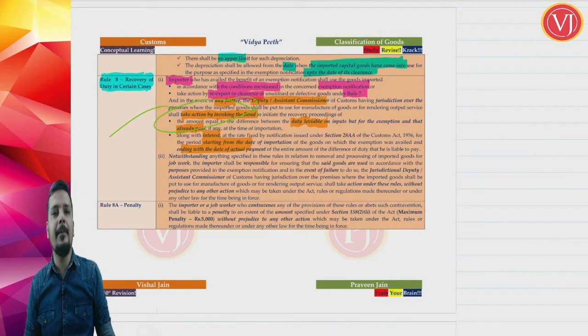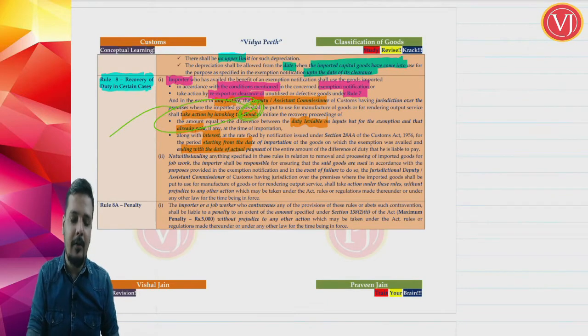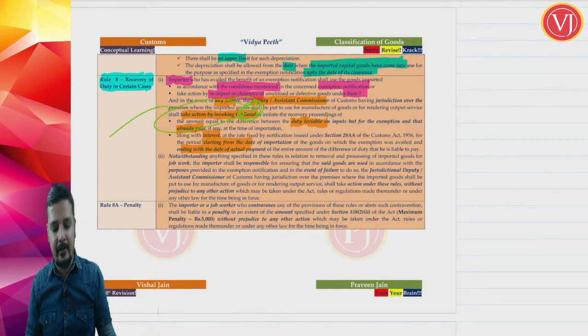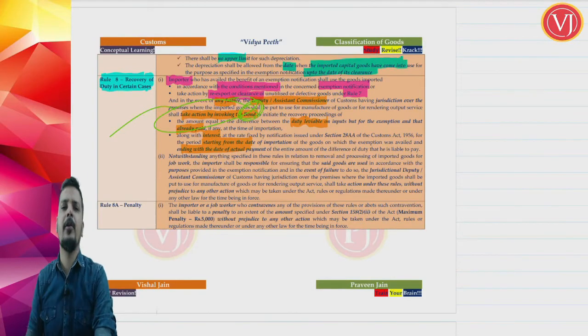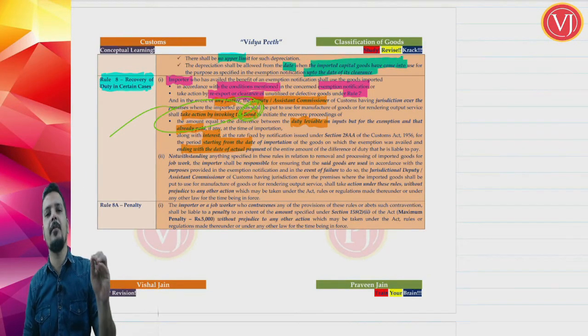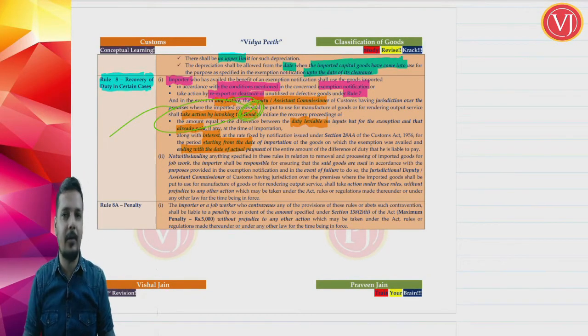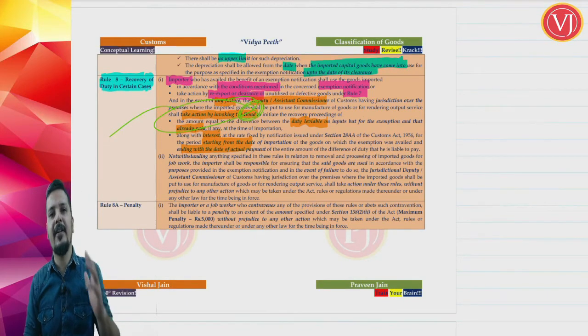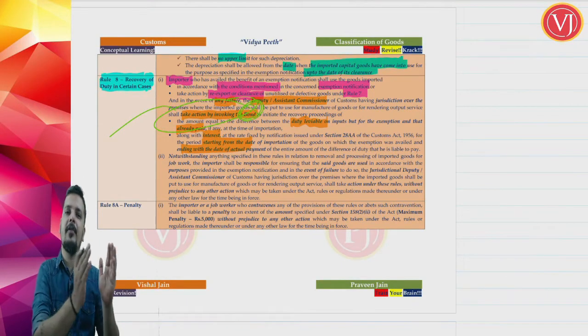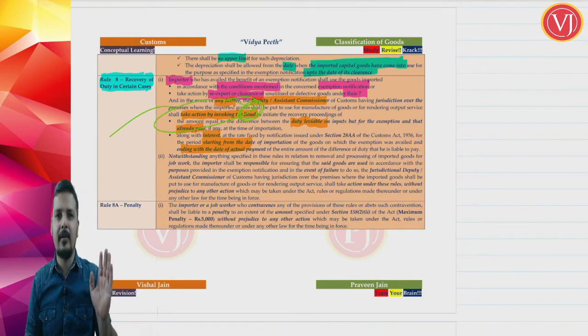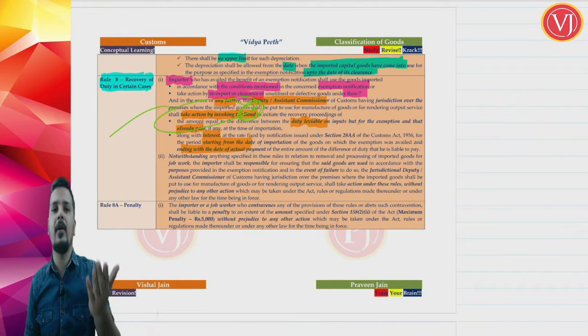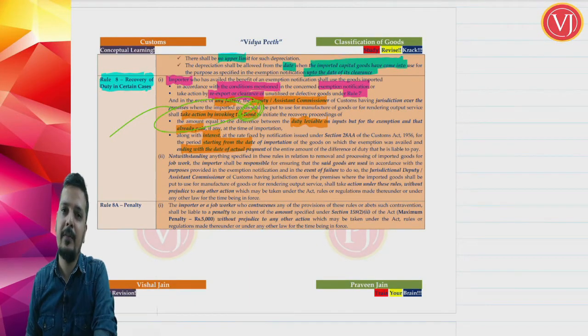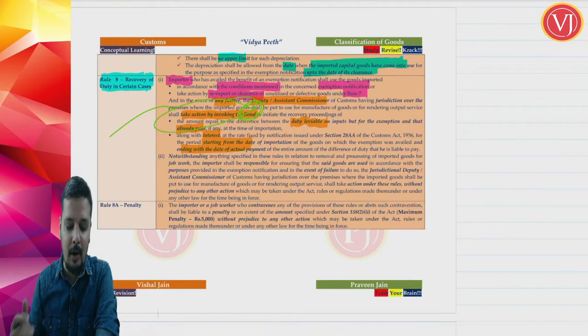If you are voluntarily paying, you can go under Rule 7. If you are not voluntarily paying, they will use the bond for the differential import duty and interest. Same thing. Differential import duty is equal to duty payable without exemption notification minus duty paid as per exemption notification. Interest at 15% as per section 28AA starting from the date of importation till the date of actual payment. Same thing. If you are paying voluntarily, you go under Rule 7. If you are not paying voluntarily, the ACDC will take action as per Rule 8 invoking the bond, that is using the surety or security that you have given.